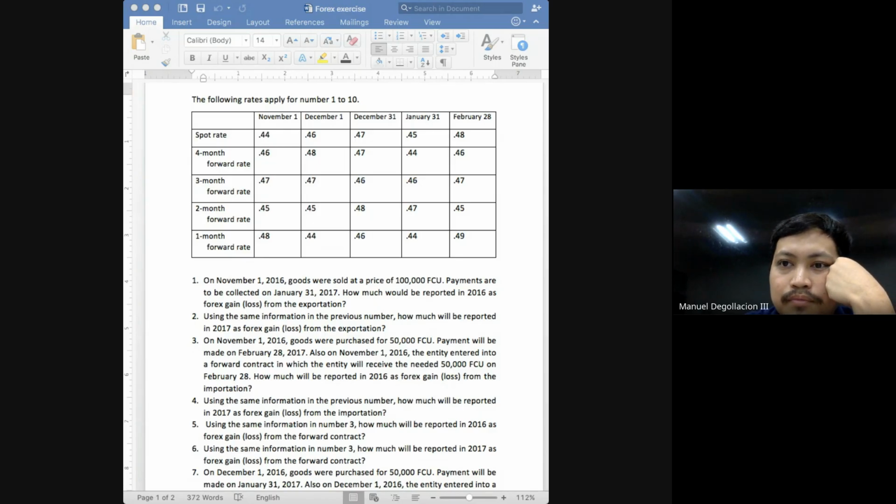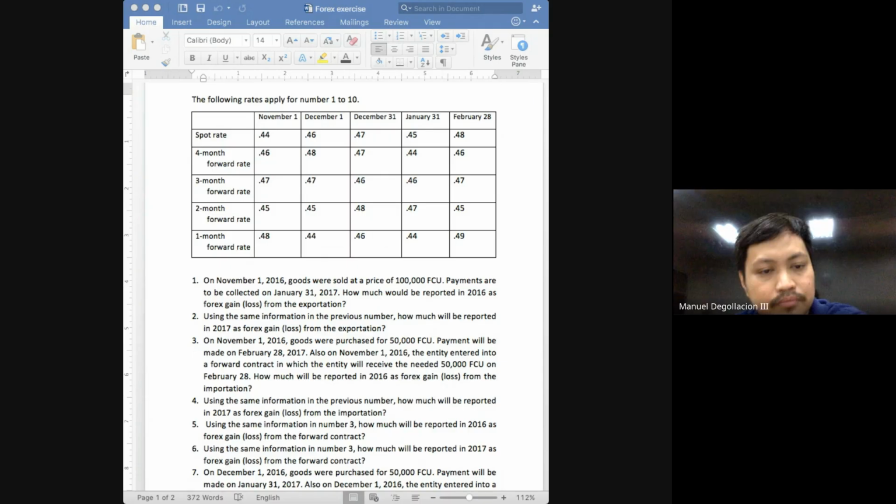settlement date. On December 31, now we already have the initial balance of your forward contract receivable. How much is the initial balance of the forward contract receivable? 23,000. What else do we need to answer number 5? We need the updated or adjusted balance of the forward contract receivable on December 31, the reporting date, our adjustment date. So on December 31, the forward contract receivable class should be restated to reflect the current estimated spot rate